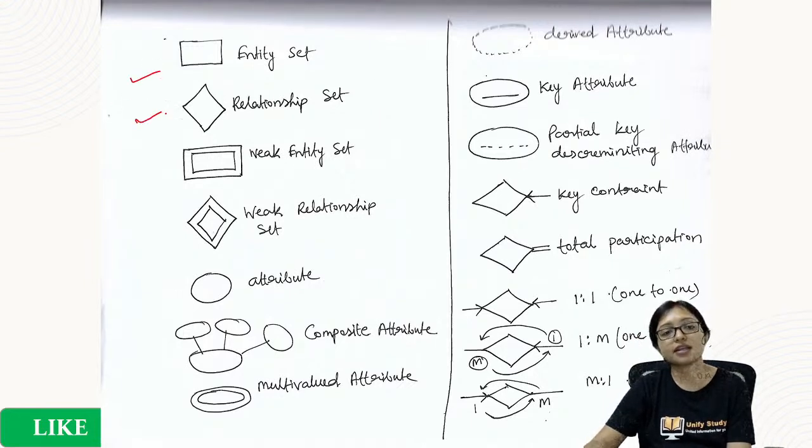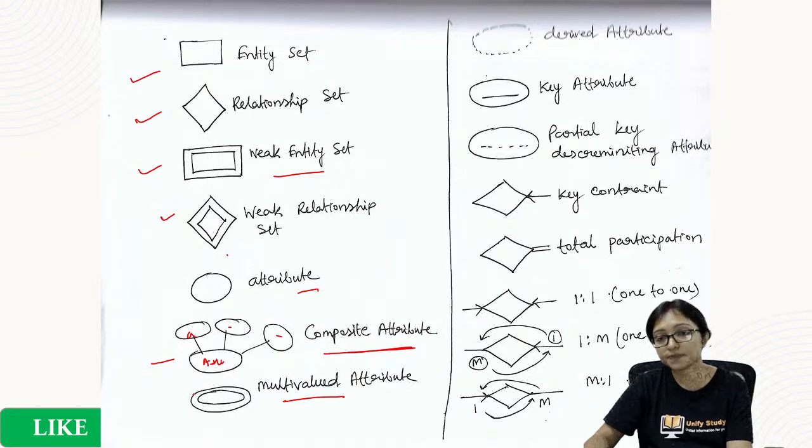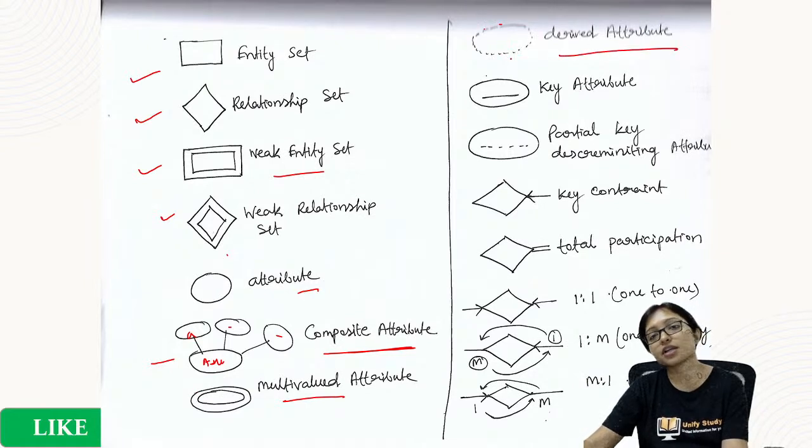Entity, this is the entity relationship. Weak entity means double, here it's double. Weak relationship is also double. Composite attribute is drawn like this, here is the address, and here state, city and so on. Multi-valued attribute is a double oval. Derived attribute is dashed.